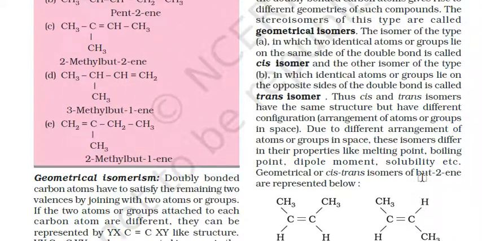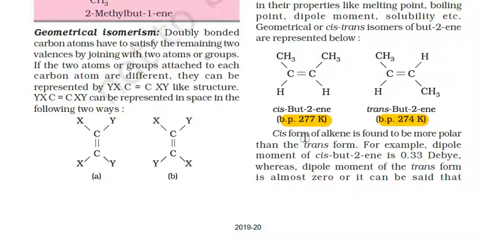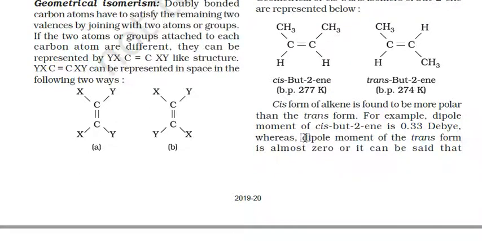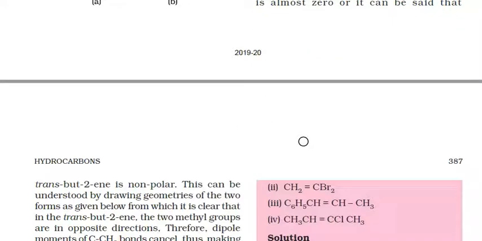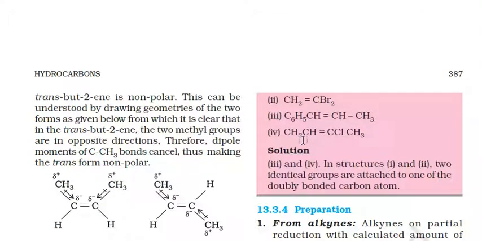Okay, in comparison to the trans compound here, the cis compound of an alkene is found to be more polar. Cis compounds are more polar than the trans form. For example, the dipole moment for cis-2-butene is 0.33, while for the trans it is almost zero, and it cannot be said that trans-butene is non-polar.